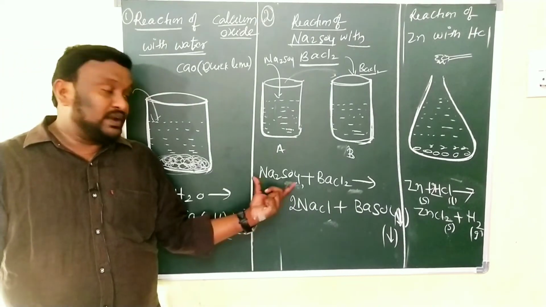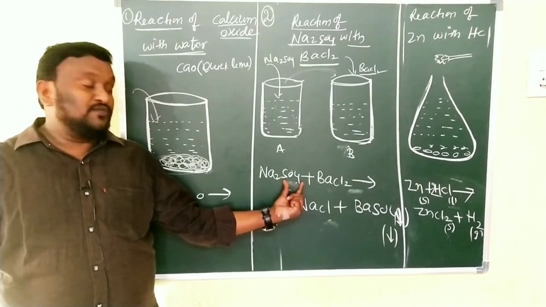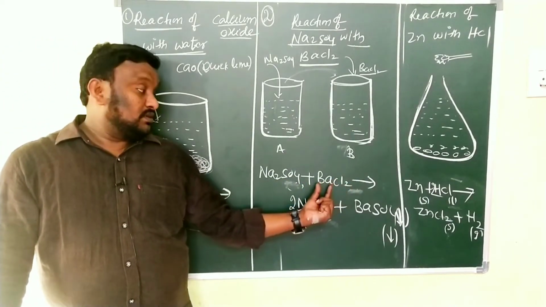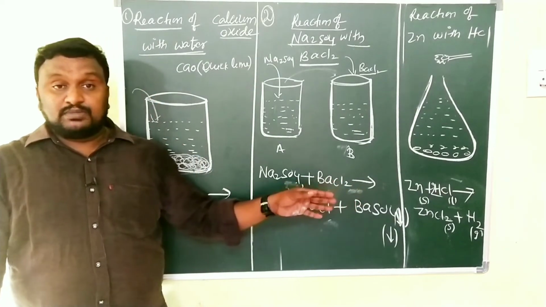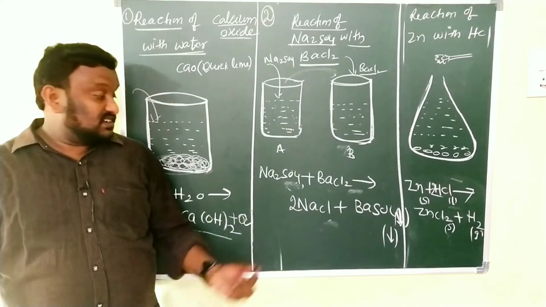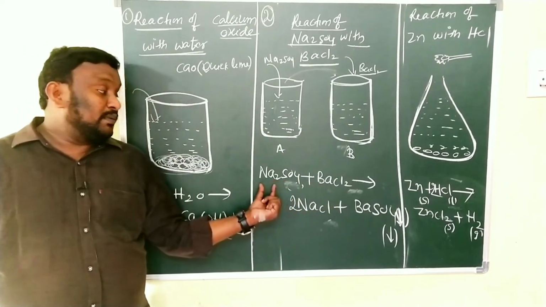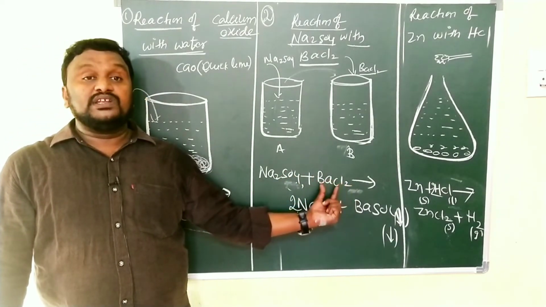So first, look here: Na2SO4, sodium combination is what? Sulfate. Here BaCl2, barium combination is what? Cl2. This is the example for displacement reaction, double displacement reaction. Na2SO4 is there and BaCl2 is there. Na combination is here what? SO4. Here BaCl2, Ba combination is what?